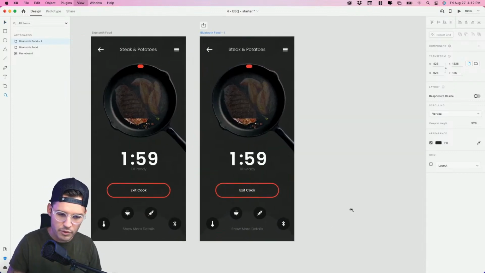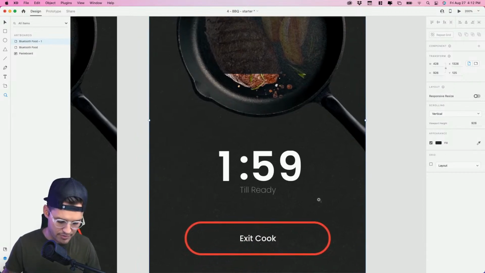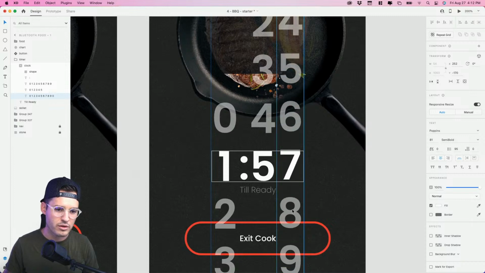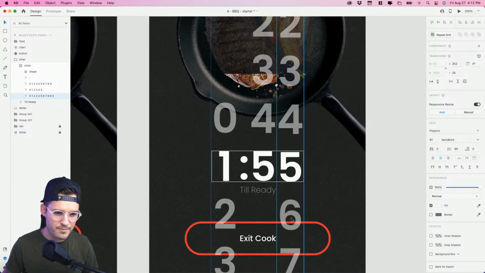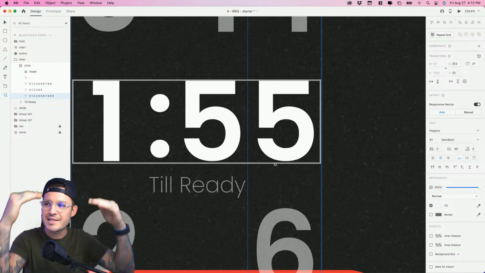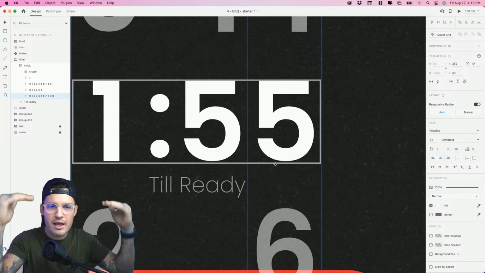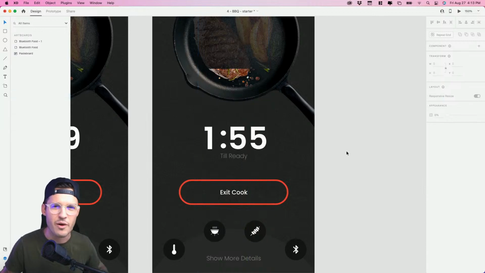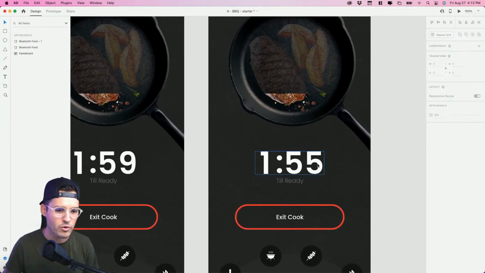Let's fast forward 5 seconds in our cook. So we're counting down, so let's go 5, 4, 3, 2, 1. And a little tip for you when you're building a moving numbers gauge: I've cleverly lined up the size of my shape here so that I can catch the baseline or the top, kind of like an ascender, of the numbers or letters. So now I know exactly where to line it up, and they don't end up all off and wonky. All right, so we've moved down about 4 seconds.